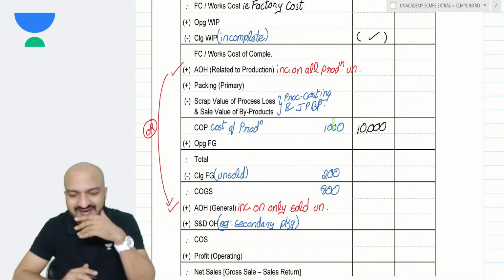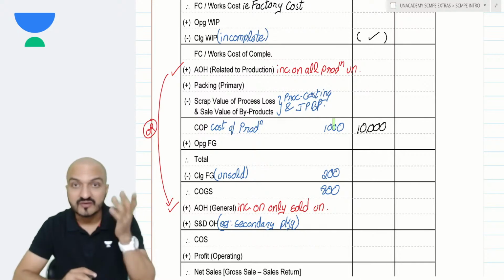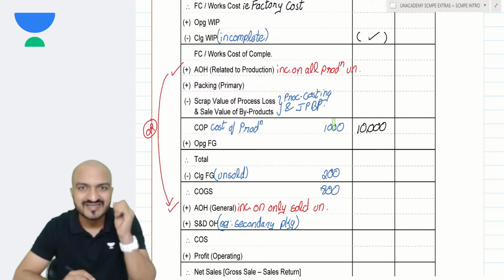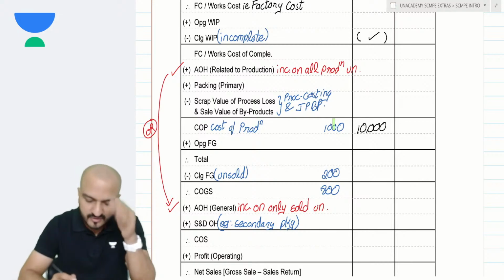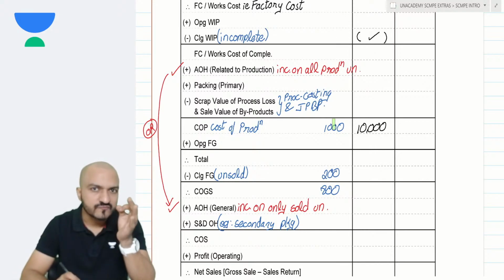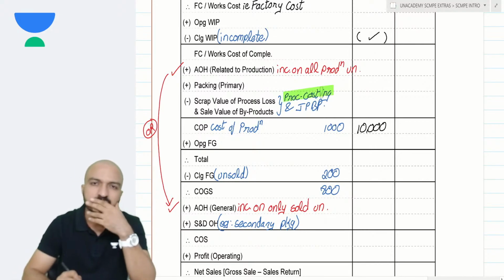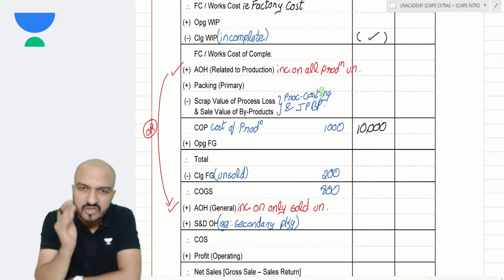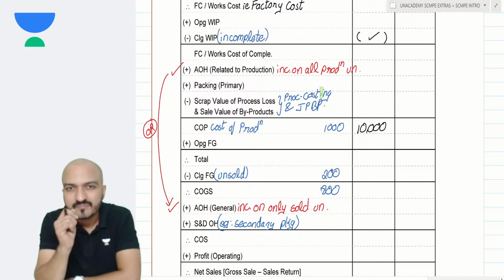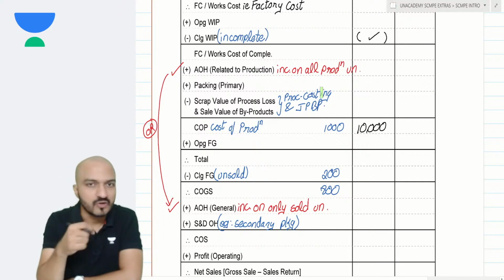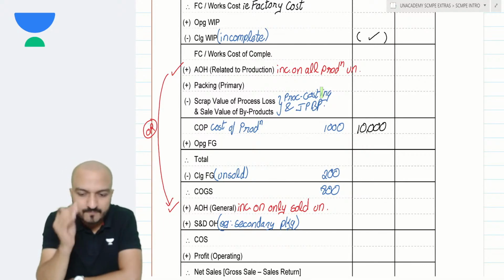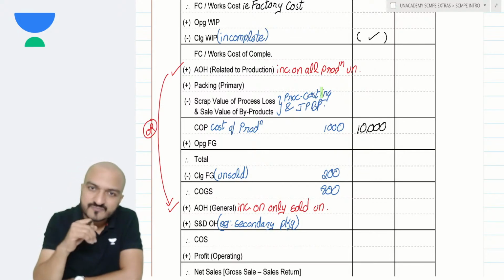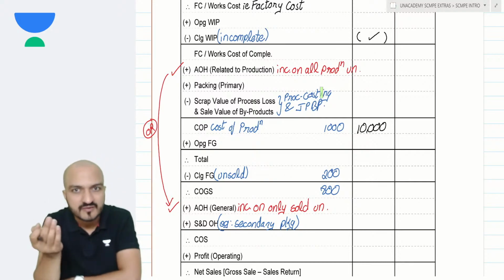I was thinking, how can we get an estimate for scrap value? Oh, Maruti, definitely you can get an estimate for scrap value. In fact, didn't you get the scrap value of normal loss in process costing? You estimate what will be the normal loss. Normal loss is the loss which is estimated, and the scrap value of that normal loss is also estimated. You know based on your past experience what scrap value you will get for every defective unit. You also know based on your past experience how many defective units you might get.